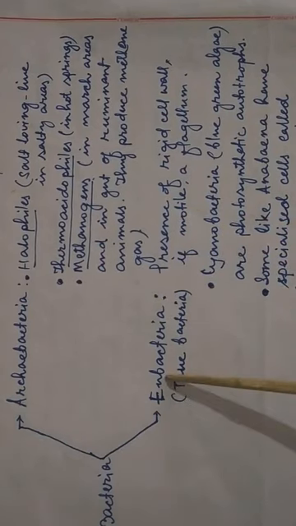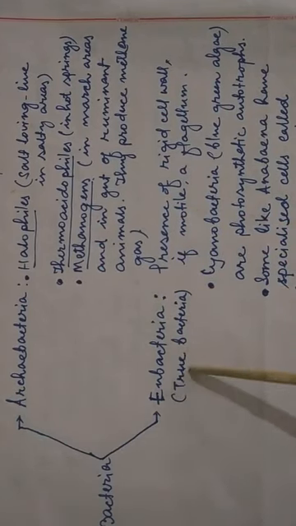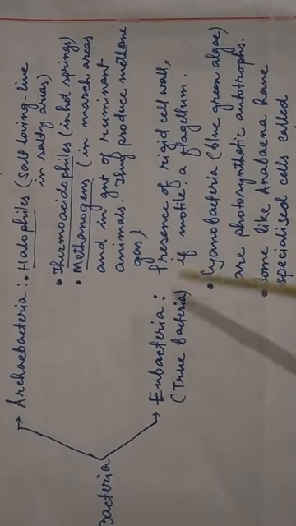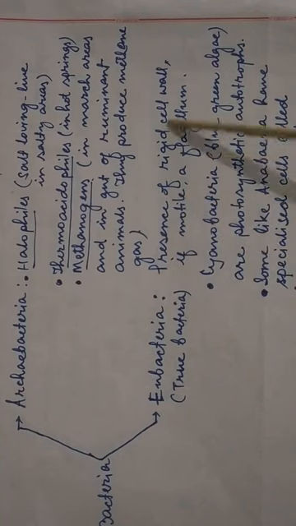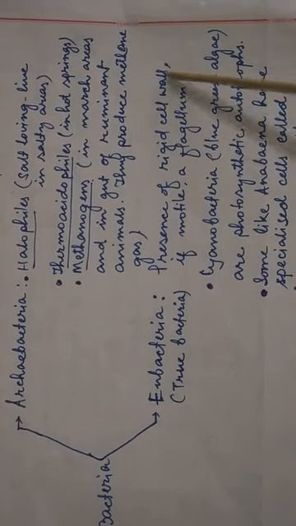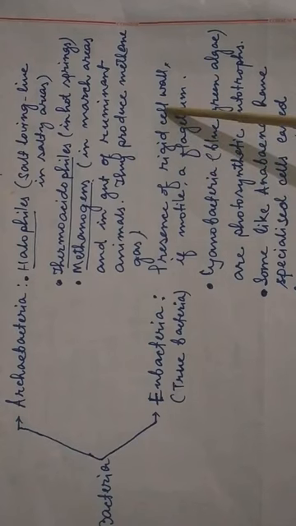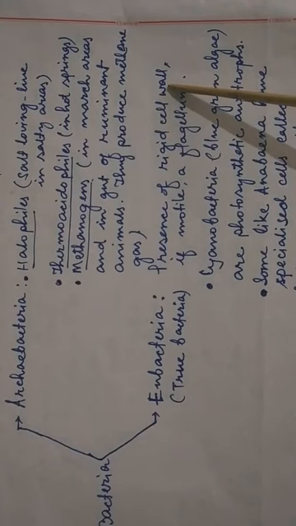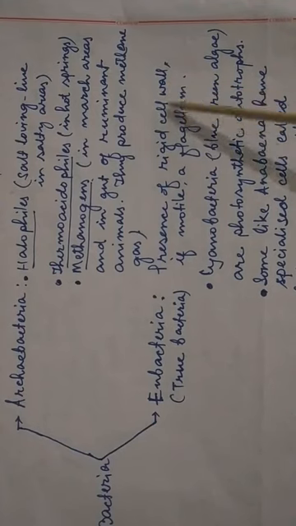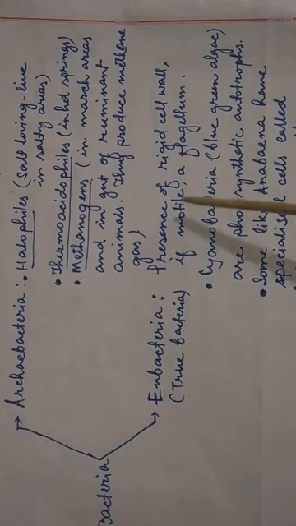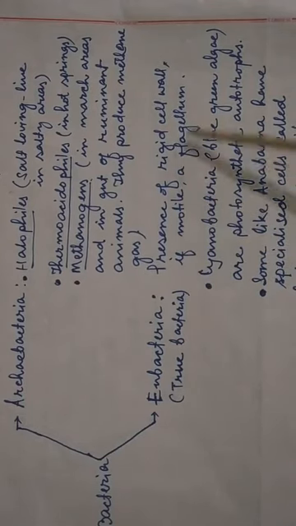The next is eubacteria. They are also known as true bacteria. In this bacteria there is presence of a rigid cell wall. Cell wall is also found in the plant. The outermost layer of the plant cell is known as a cell wall. That type of cell wall is also found in this eubacteria. If motile, flagellum.